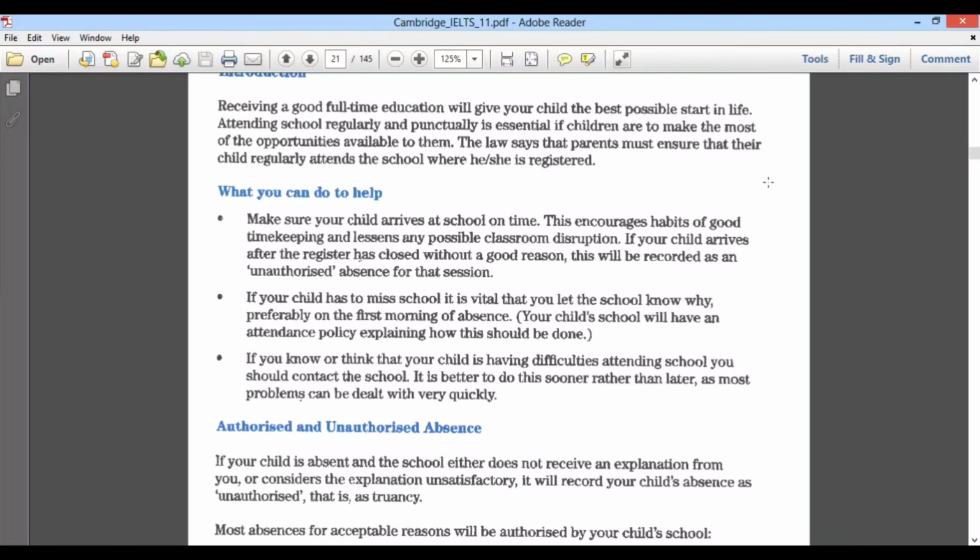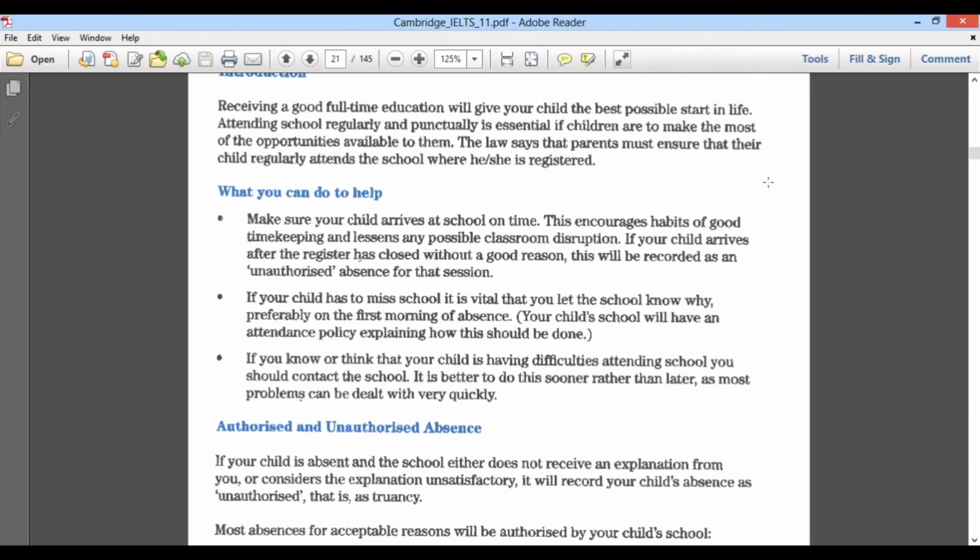If your child arrives after the register is closed without a good reason, this will be recorded as an unauthorized absence for that session. First thing, we will see whether the information is given or not given. Is the information given? Yes, the information is given about the unauthorized absence. So it is certainly not "not given", because the information is given.